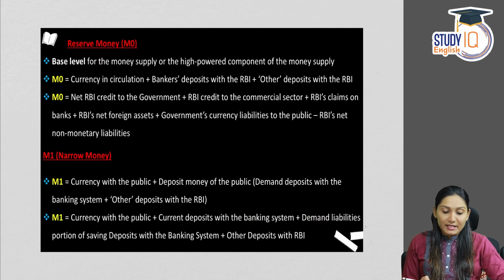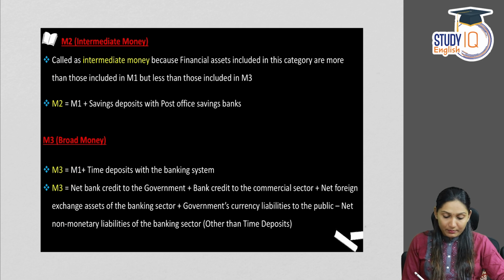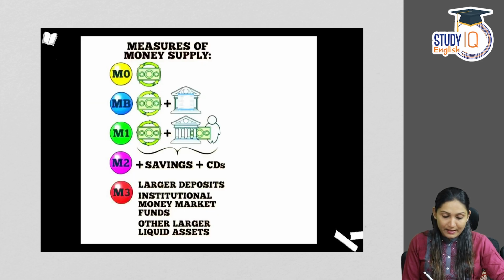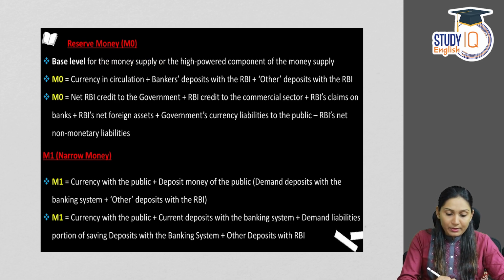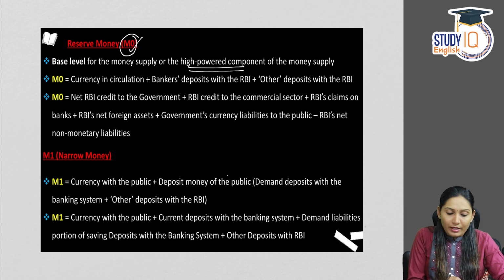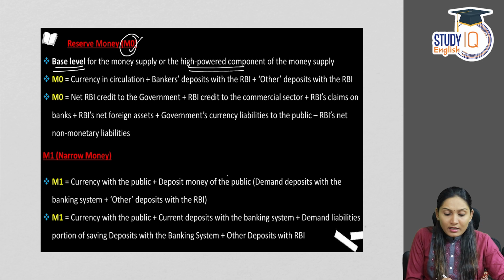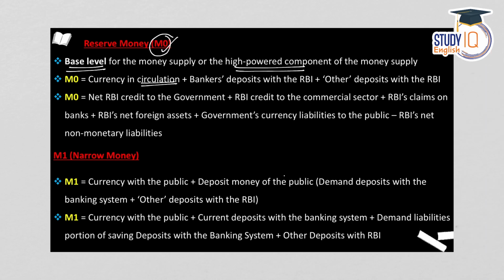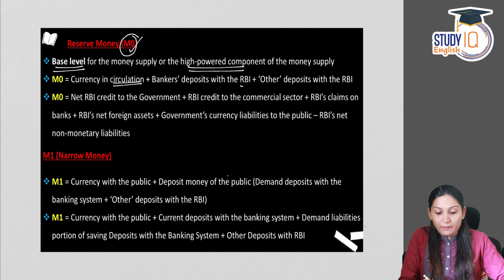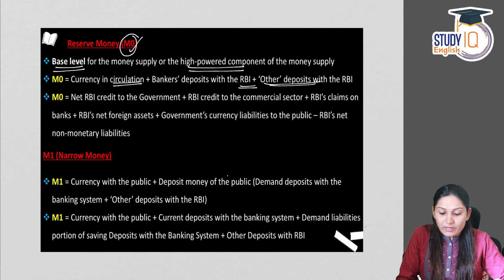Now we are coming to money supply, and we will see different measures of money supply. First, we are coming to reserve money, that is M0. Reserve money is also called high-powered money, or base money, which is M0. It is currency in circulation in the market or in the economy, plus the banks' deposits with the RBI, other deposits with the RBI. All these make up M0.